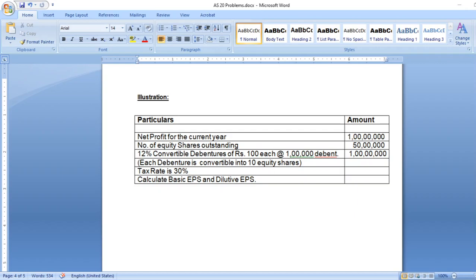Then what is the next one? The tax rate is 30%. So they are asking us to calculate basic EPS and diluted EPS. So this is the question we have to work out.